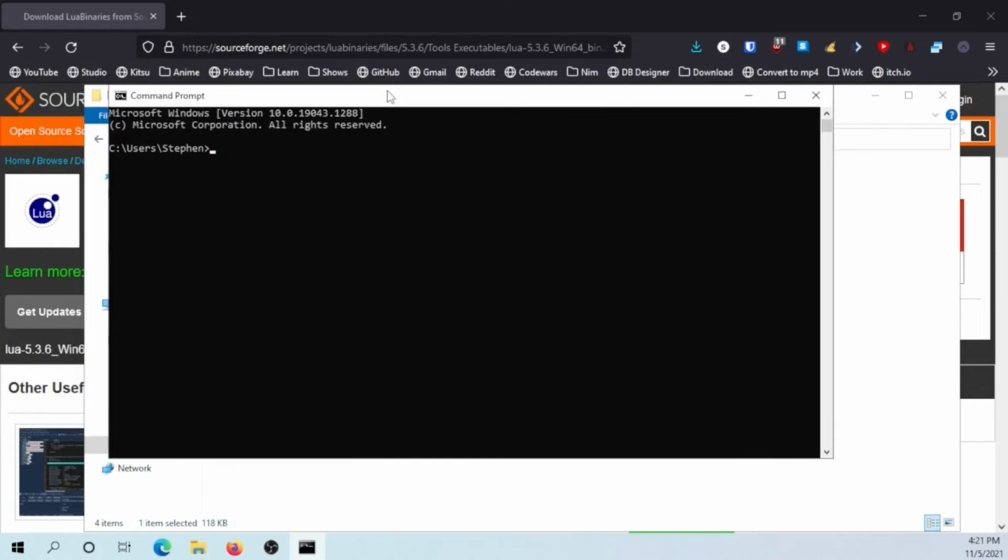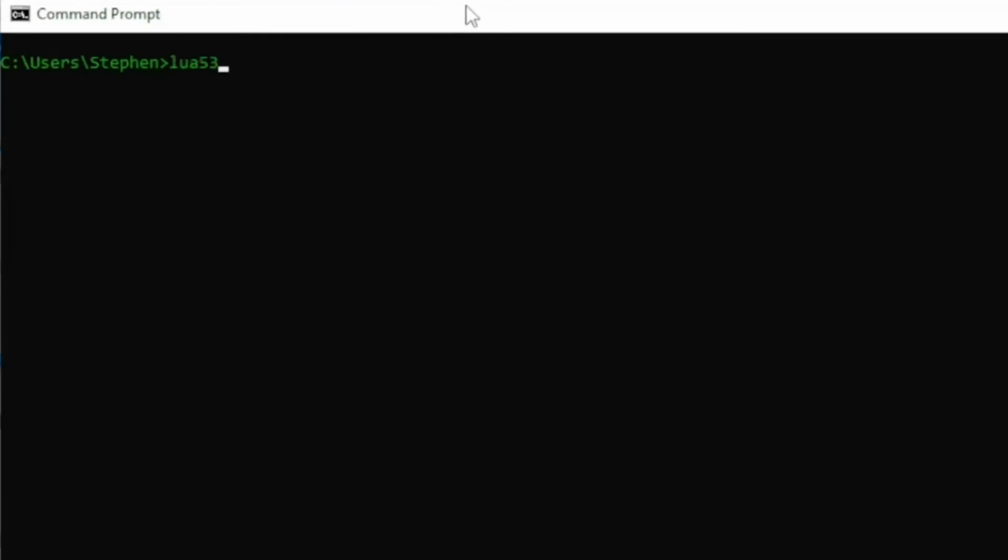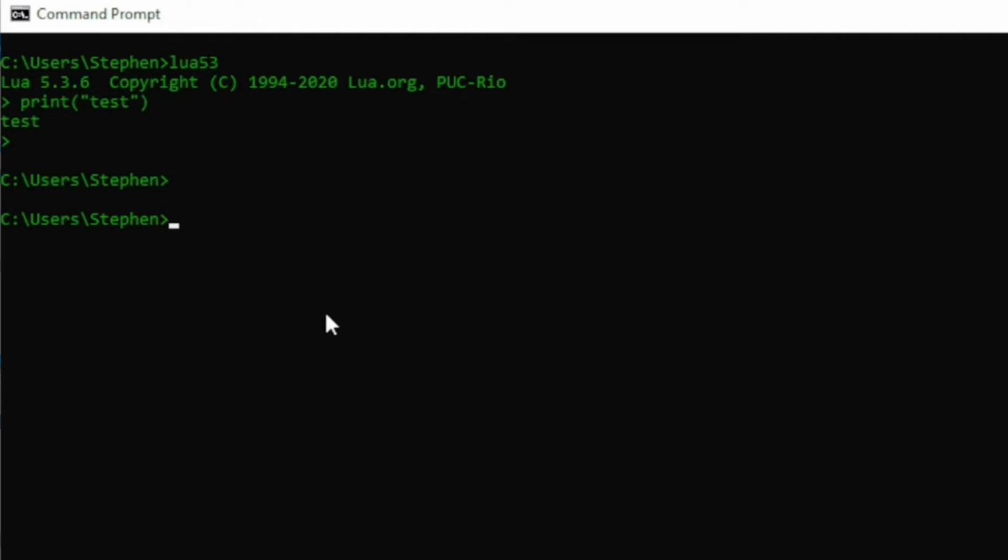Okay, now open here. And to look like a hacker, you can say color 02. Cool, now that we look like a hacker, we can clear the terminal with CLS, and we can say Lua 5.3. This will allow you to code Lua. If you see this, you did it correctly. Also, if you didn't download Lua 5.3, you will have a different number here, depending on the version you downloaded. That just executes the program. Now we can say print test to make sure this works. If it works, then you're good to go.